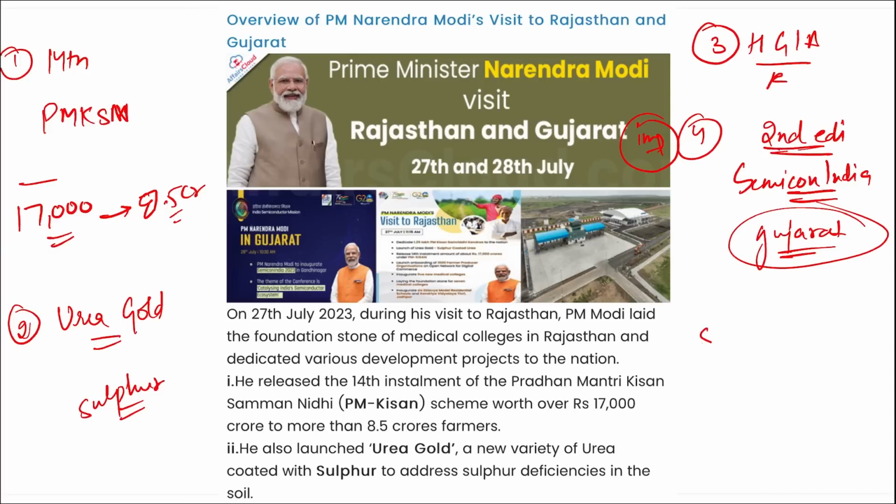Correct. Apart from this, fifth, remember, he inaugurated 5 medical colleges also. Correct. And it will be in Rajasthan. So these are some important projects that were recently laid down or dedicated to the nation by Prime Minister Narendra Modi. And one of the important ones is the second edition of Semicon India that will be held in Gujarat.